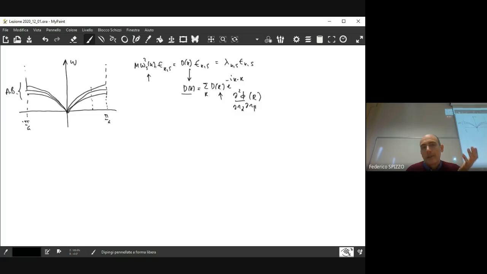So for instance, if you consider the case of diamond, where you have very, very strong interionic forces, then in that case, you have a value of the corresponding frequency that is very, very large with respect to a case of a typical metal. Later, we will make the comparison with the quantitative parameter, but for the moment, just keep in mind that what you have here on the vertical axis depends on the strength of the interionic forces.